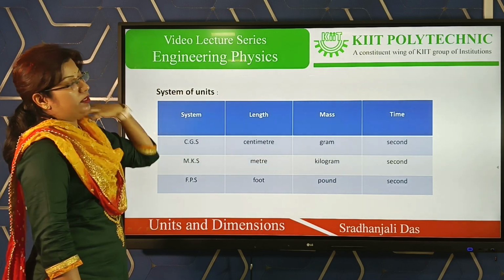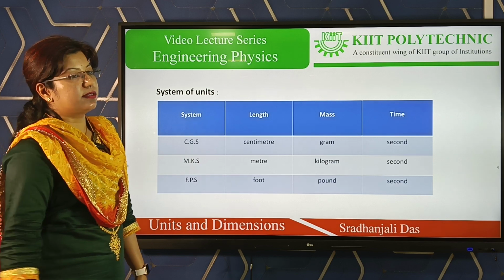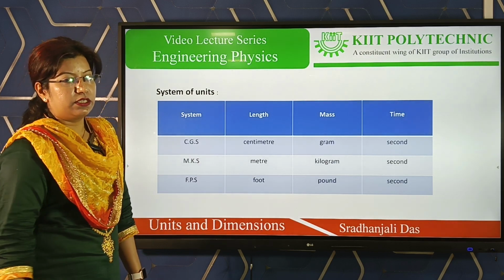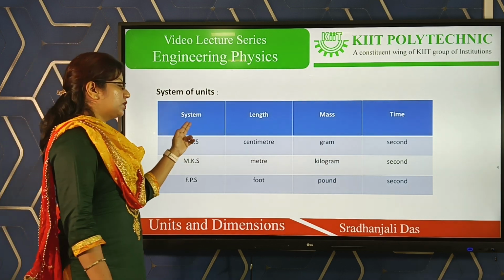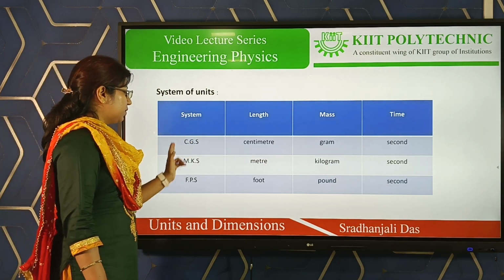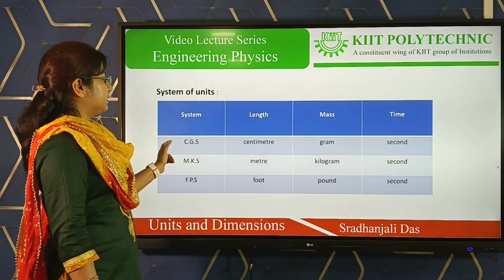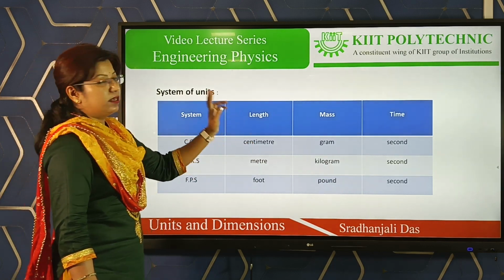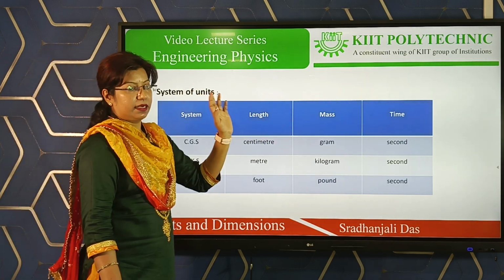Then system of units. System of units is very important. Actually, there were 3 systems of units earlier and another system of units was introduced later. So what are the first 3 systems of units? The first 3 are the CGS system, MKS system and FPS system. In the CGS system, length is measured in centimeter, mass in gram and time in second.